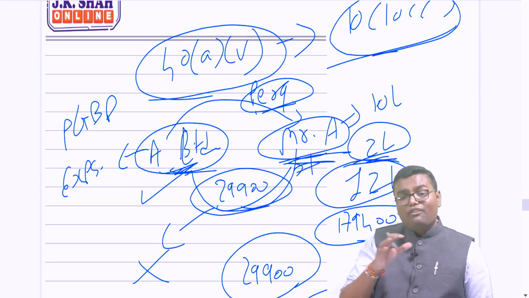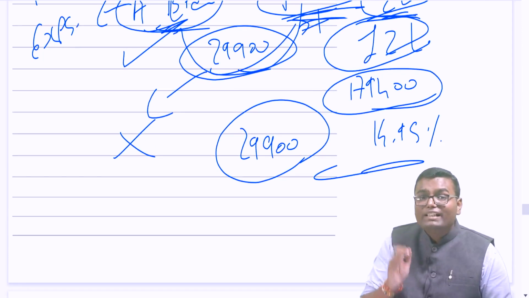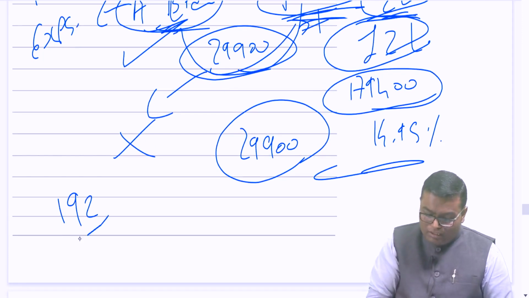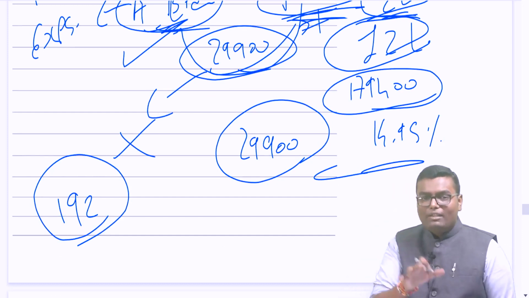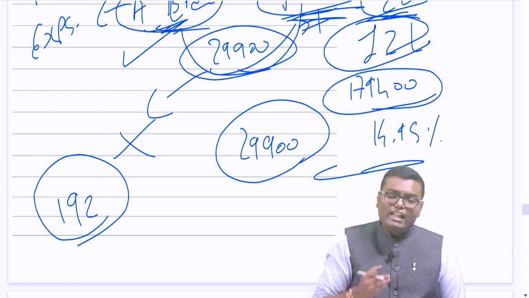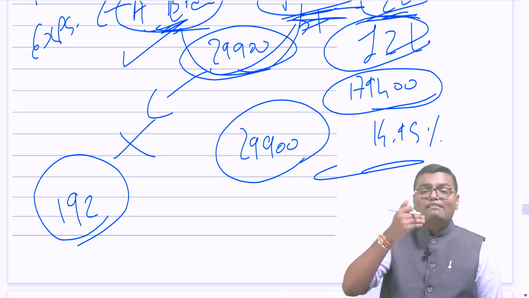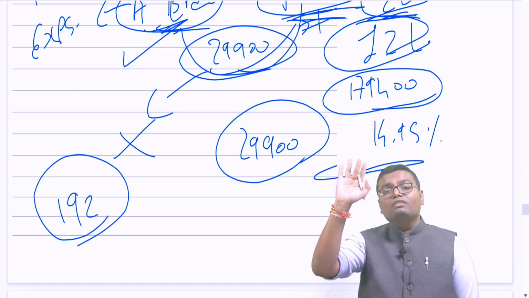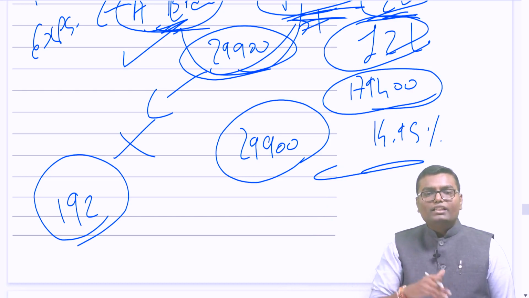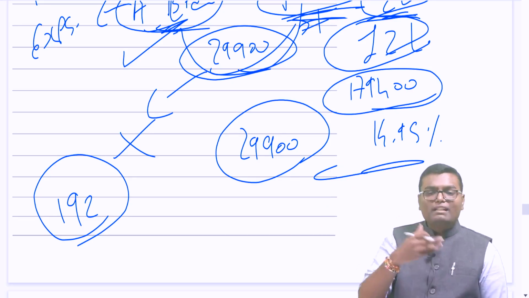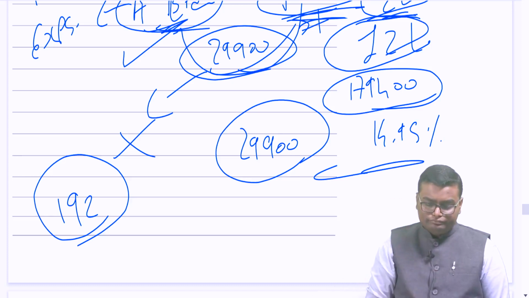Acha, and whatever is the final tax payable of employee, don't you think so employer has to deduct TDS under section 192? TDS under section 192, how it works? Whatever is the tax payable of employee, that employer will calculate and it will deduct the TDS up to that much amount. And if employee has said to employer that I will follow 115 BAC optional tax system, employer will also calculate the total income as per 115 BAC, tax payable as per 115 BAC, TDS will be deducted as per 115 BAC.